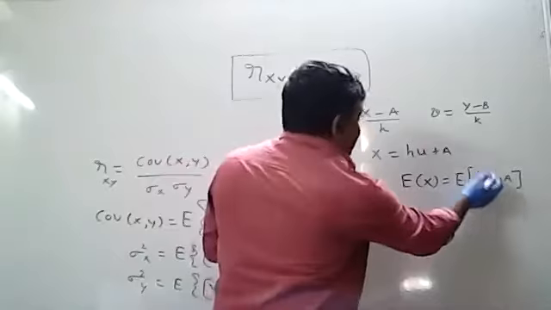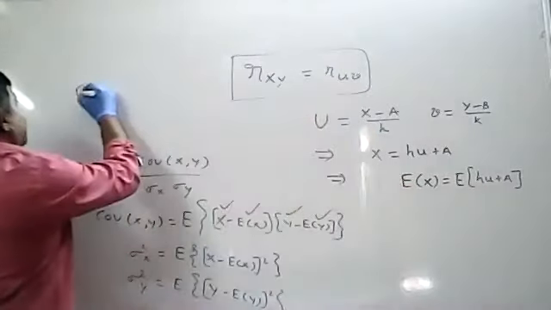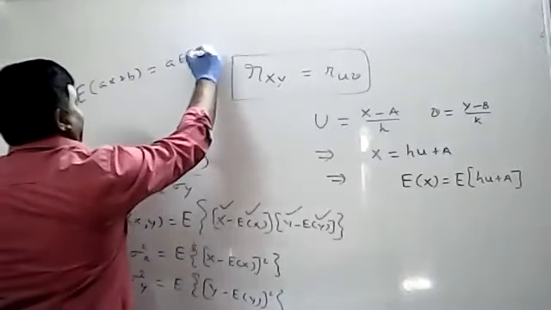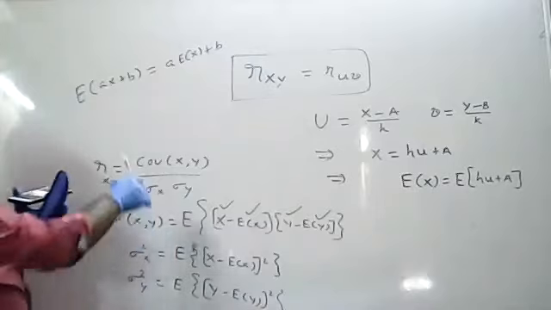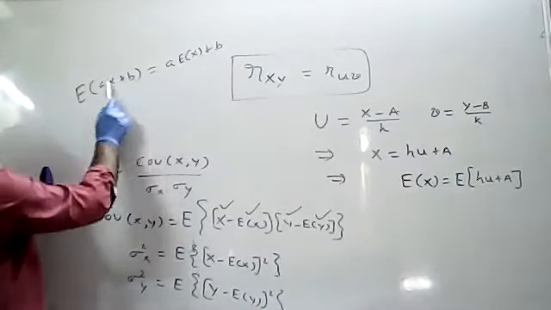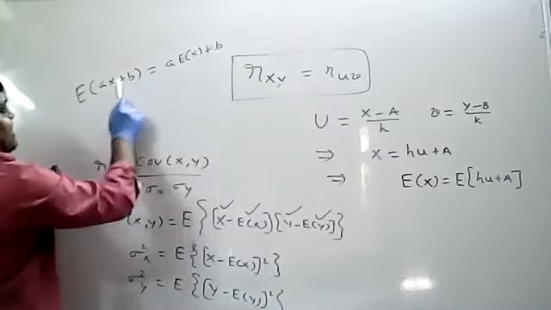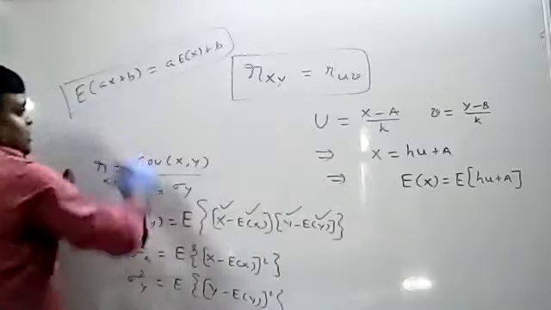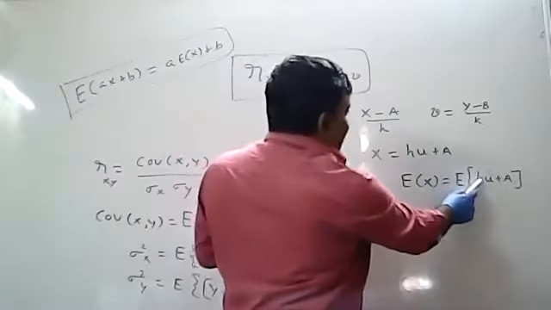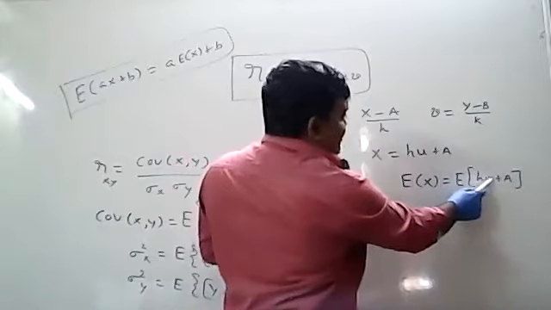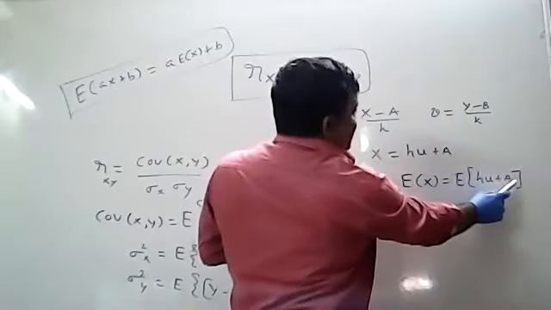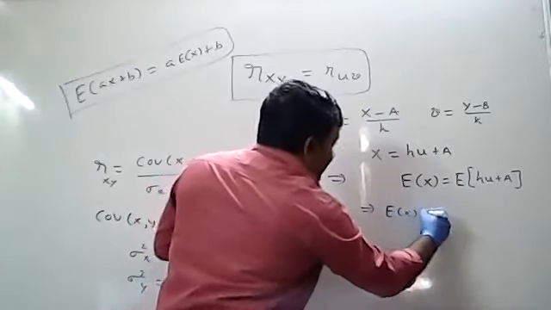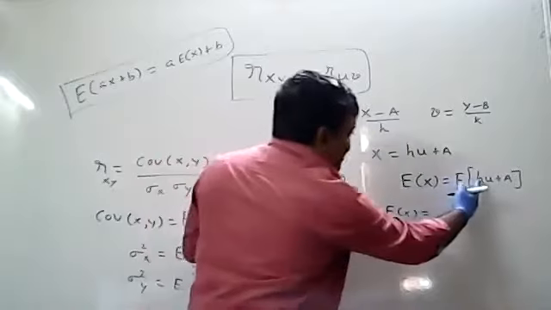Otherwise, you learned one theorem in the first semester: expectation of ax plus b equal to a into expectation of x plus b. The constant should be separated: a into expectation of x plus expectation of b, which is nothing but b. This is the formula I want to use now. In place of a you have h, in place of x you have u, in place of b you have capital A. So that means what you will get? This implies expectation of x equal to what? What is the constant here?